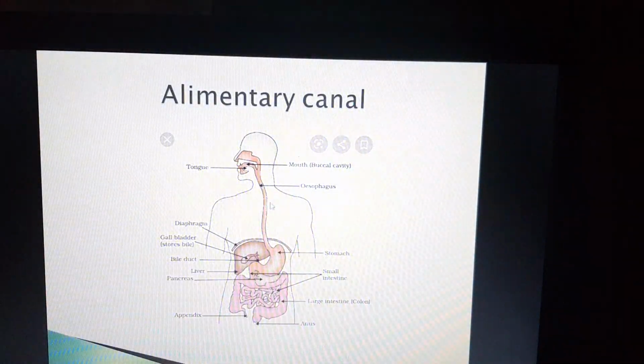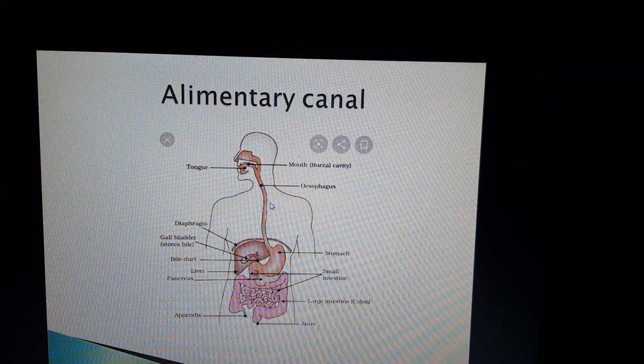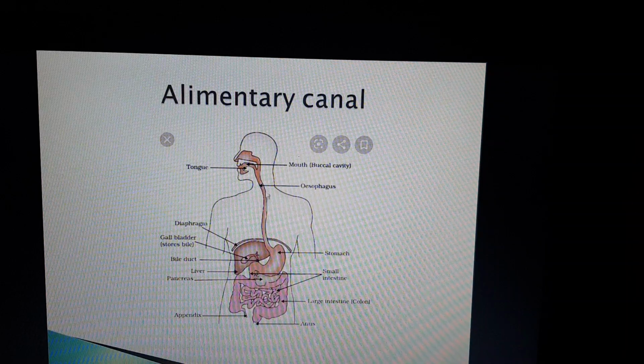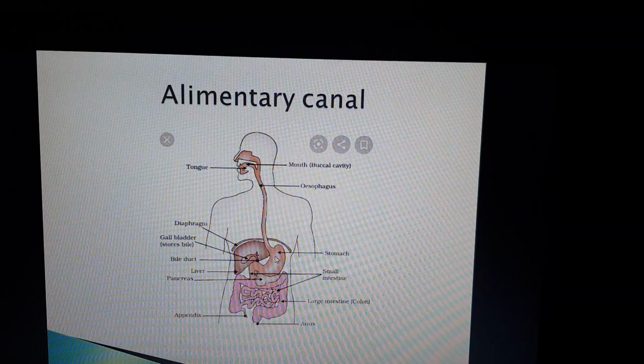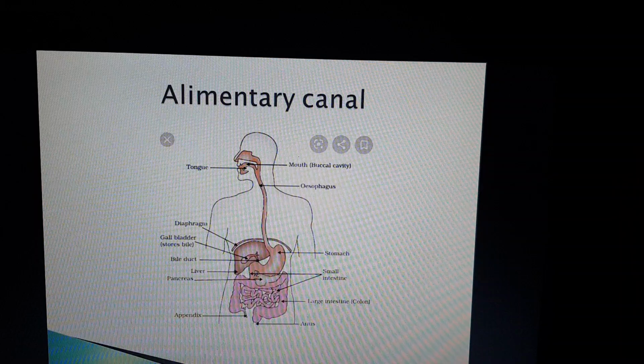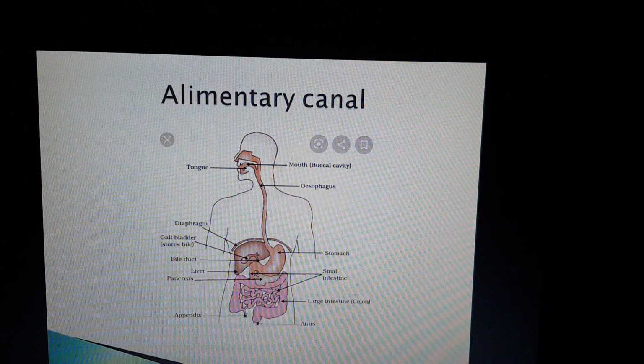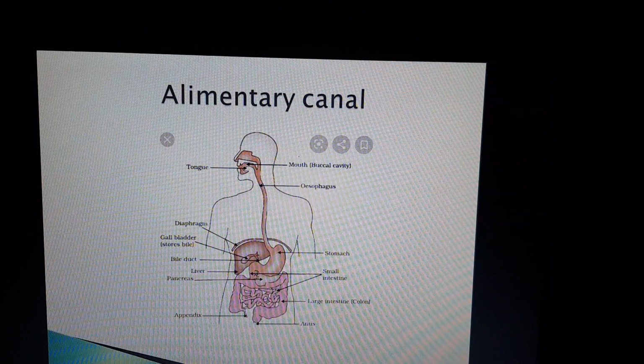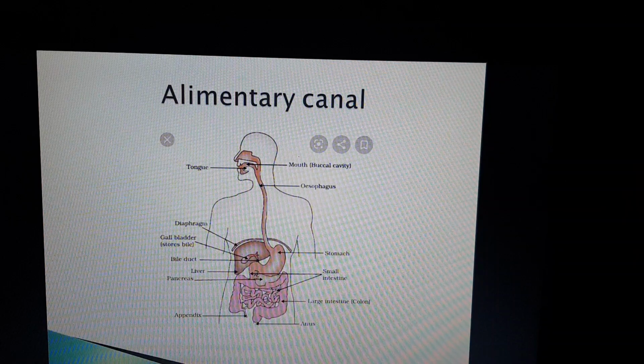Next to the pharynx, it leads into an elongated tube known as the esophagus. The esophagus then leads into the stomach. The stomach leads into the duodenum, then the small intestine, as you can see in the diagram, and then the large intestine. I have given you detailed knowledge about the alimentary canal and how to draw it. Here I just want to give you the digital information, how it looks in a colorful image. So here is a complete diagram of the alimentary canal.